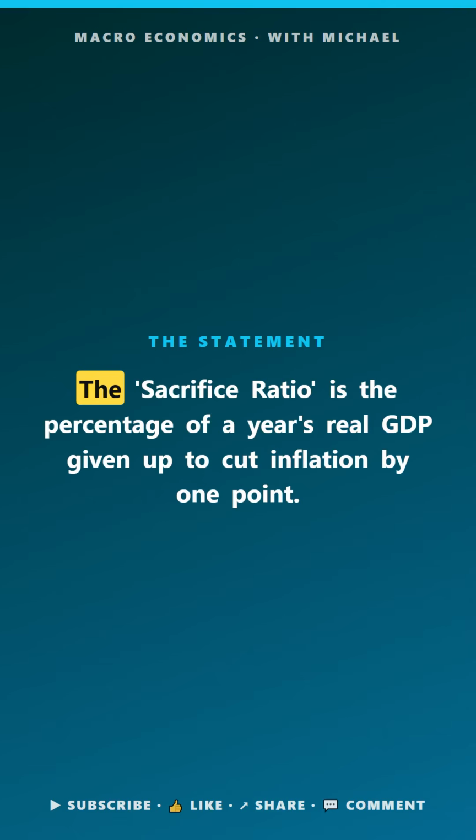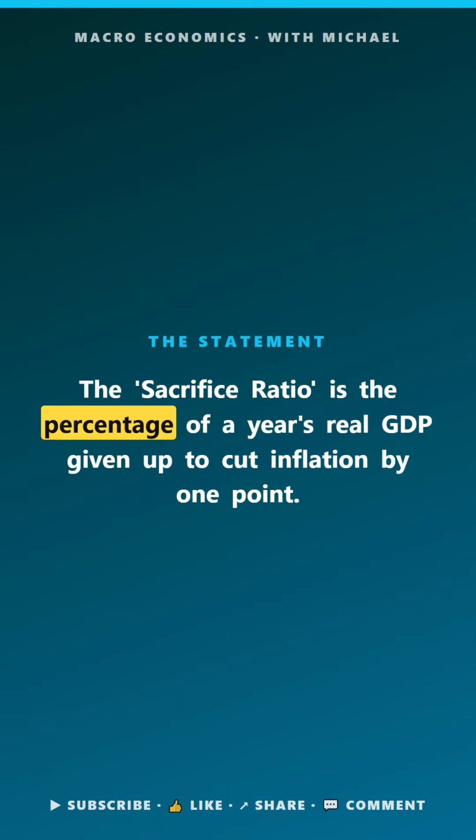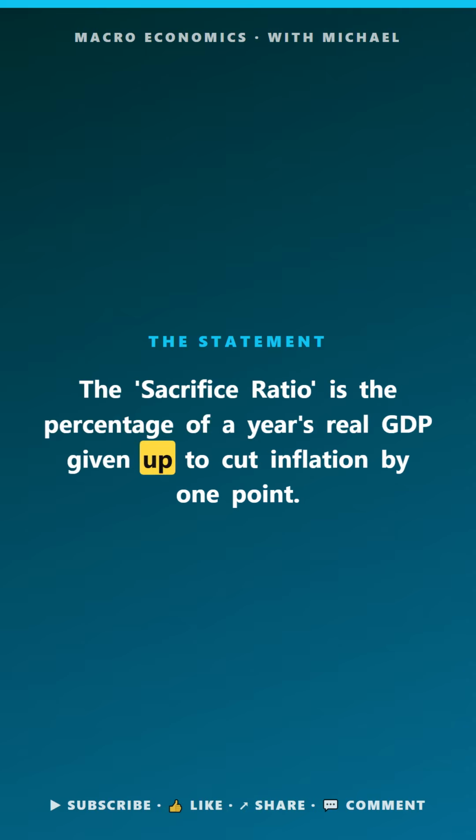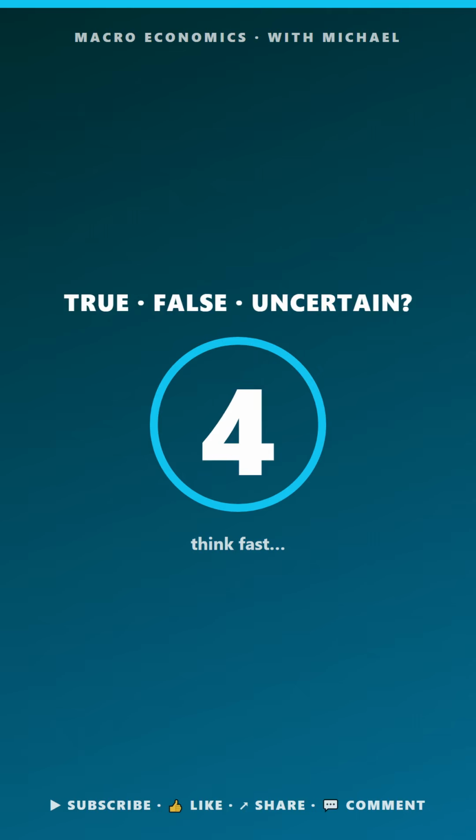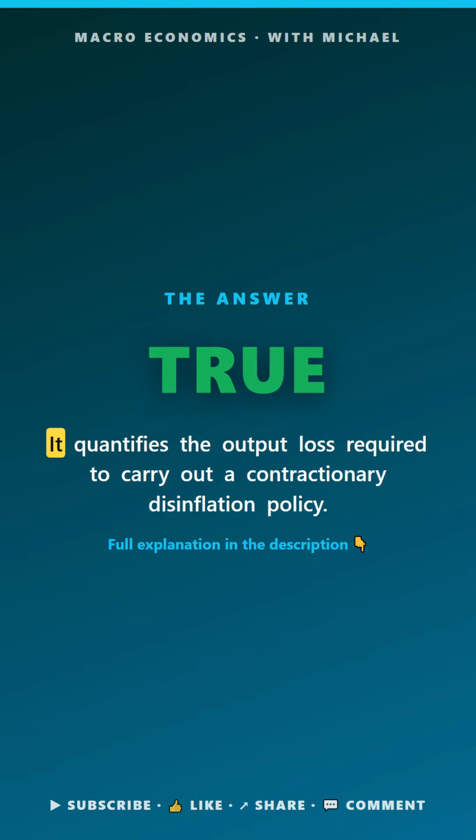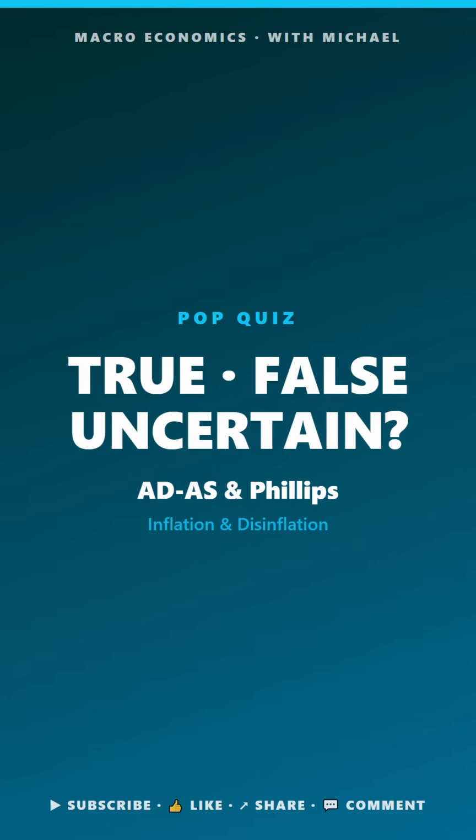Macro pop quiz. ADS and Phillips. True, false, or uncertain. The sacrifice ratio is the percentage of a year's real GDP given up to cut inflation by 1 point. The answer is true. It quantifies the output loss required to carry out a contractionary policy.